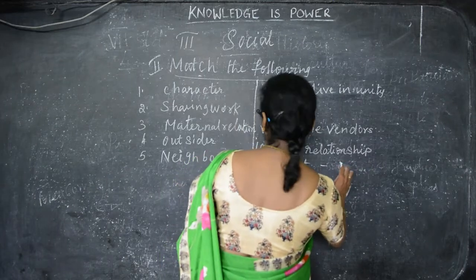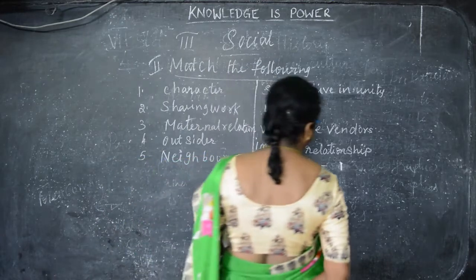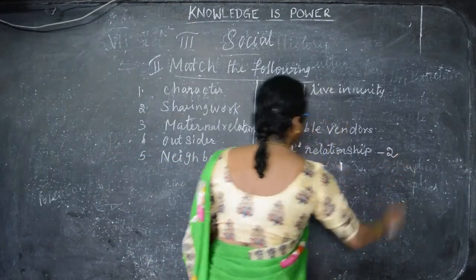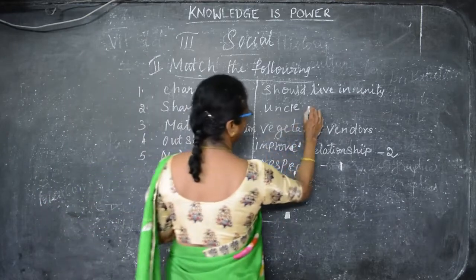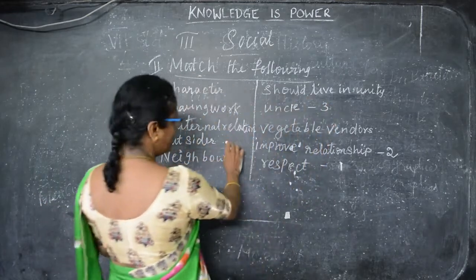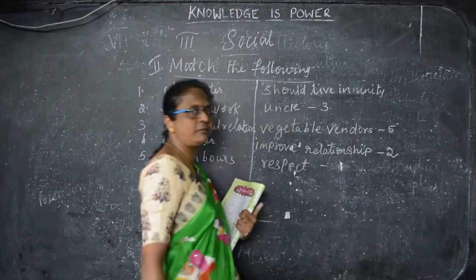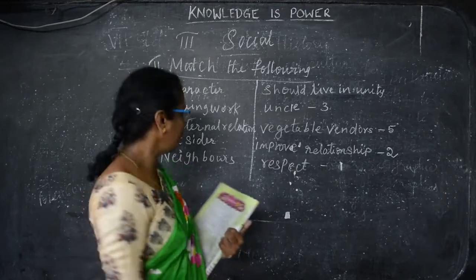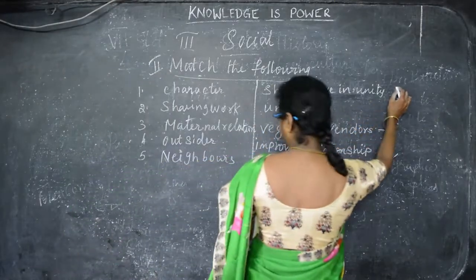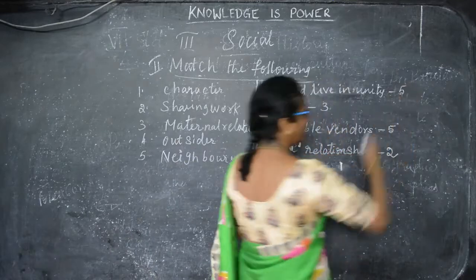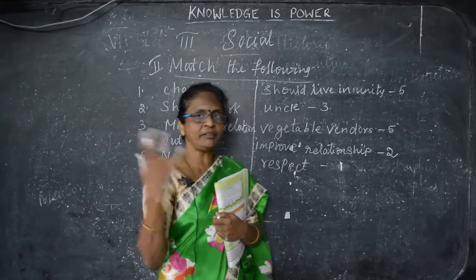Sharing the work. When we share the work, what will happen? It improves the relationship. Then maternal relation, maternal relations, uncle. Number 3, then outsider is a vegetable vendor. I said no, milkman, vegetable vendor, and gas filling man, everyone is an outsider. The neighbors should live in unity. If you are living with them, even if only on speaking terms, if you need any help they will help us.